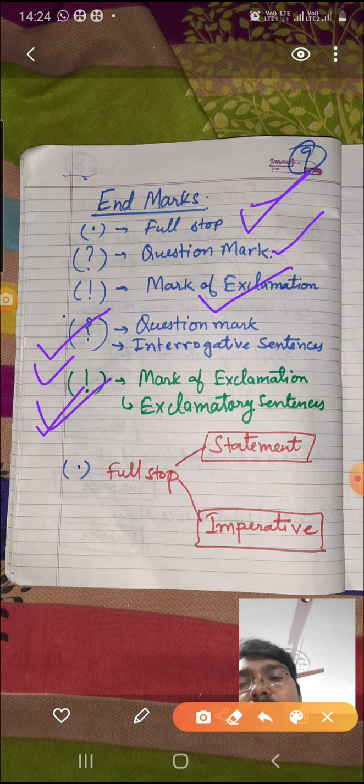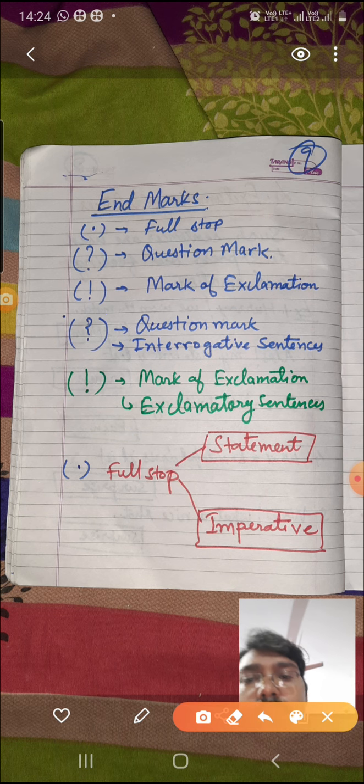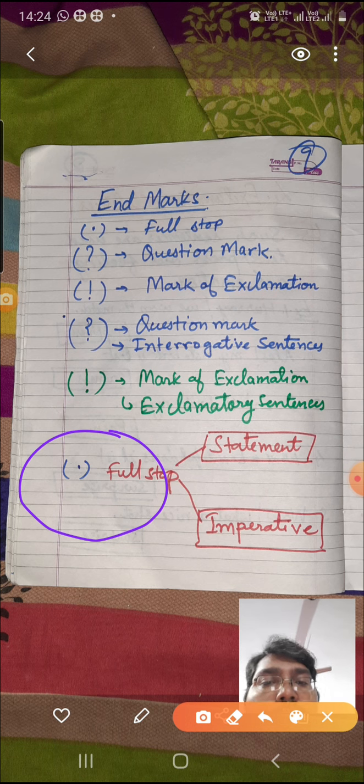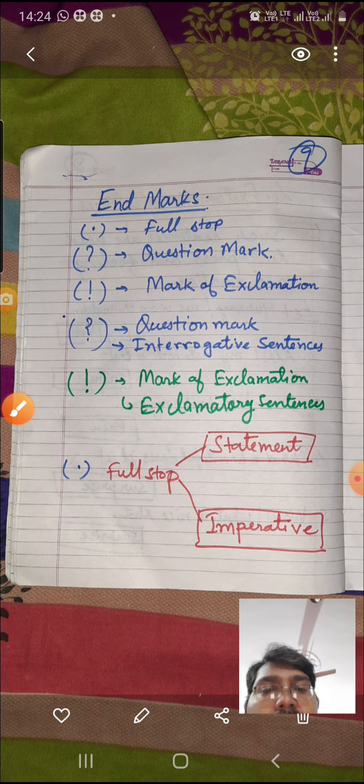Now comes the full stop. When there is a full stop, there may be two things. Either the sentence may be a statement or it may be an imperative sentence. How would you recognize whether it is a statement or an imperative sentence? If there is a command, then it is an imperative sentence.